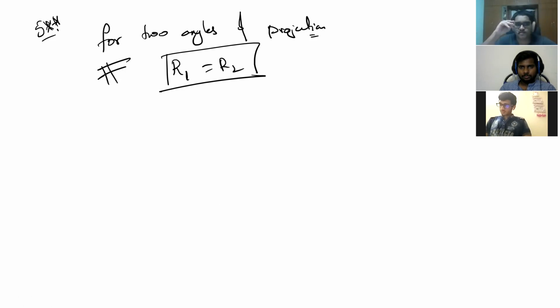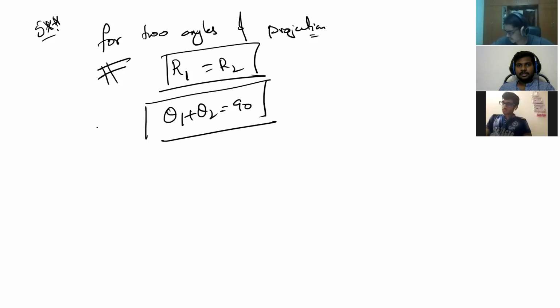30 and 60. That is theta 1 plus theta 2 is equal to 90. When angles are complementary, make a note out of it. You can derive it as a homework if you want. Very important.